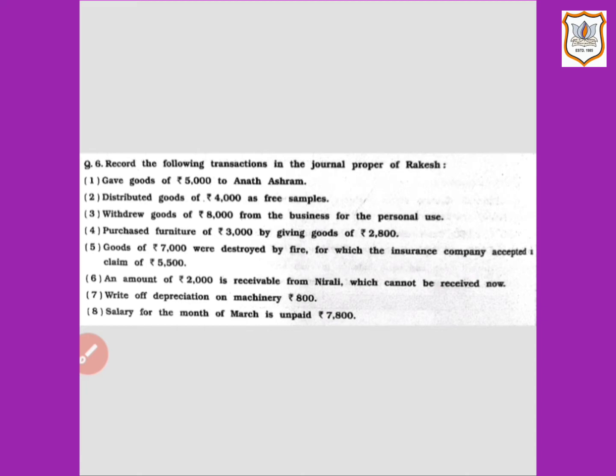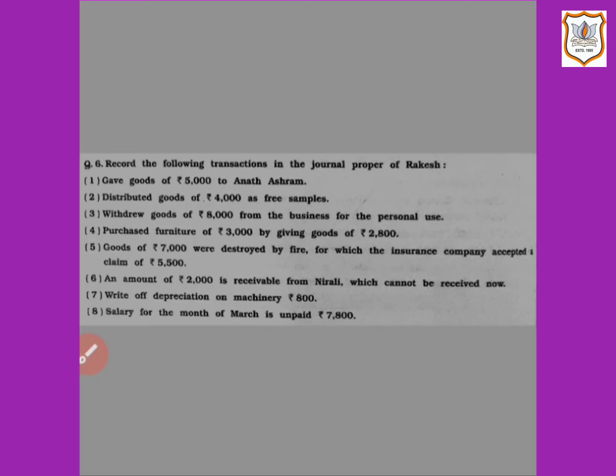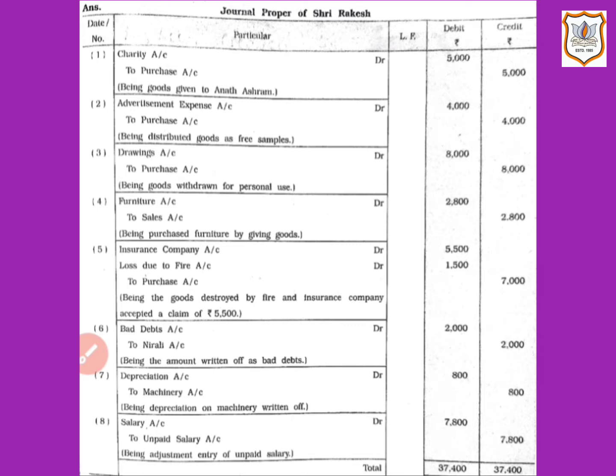Withdrew goods of rupees 8,000 from the business for the personal use. So once again, there is other forms of goods outward apart from sales and purchase return. Here, owner has withdrawn goods from the business for the personal use. So as this is goods outward, we will record it on credit side of purchase account.